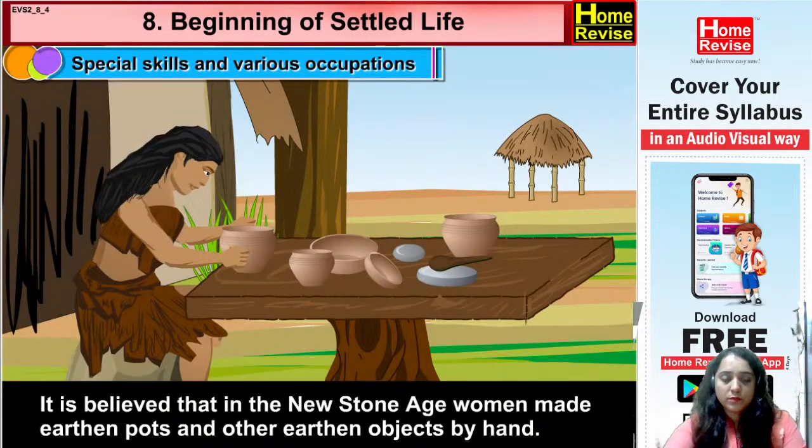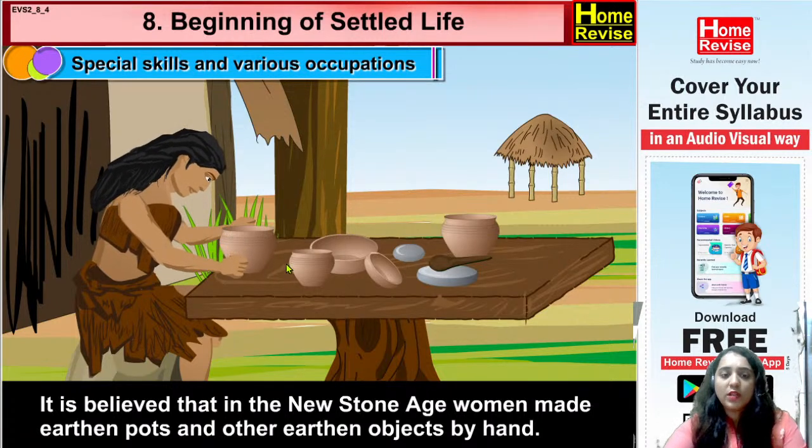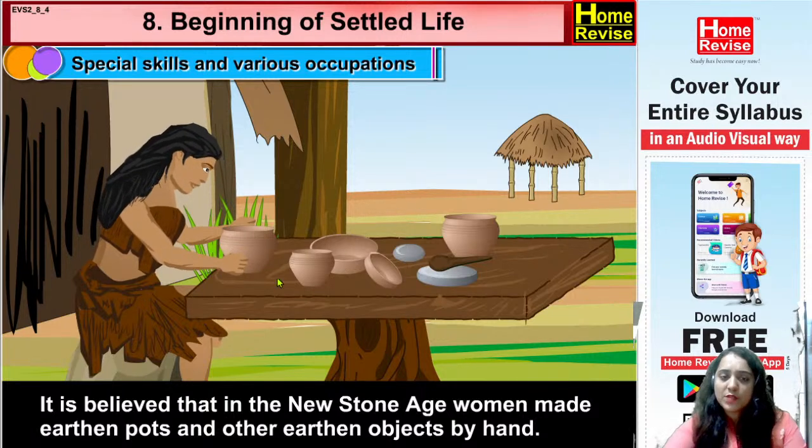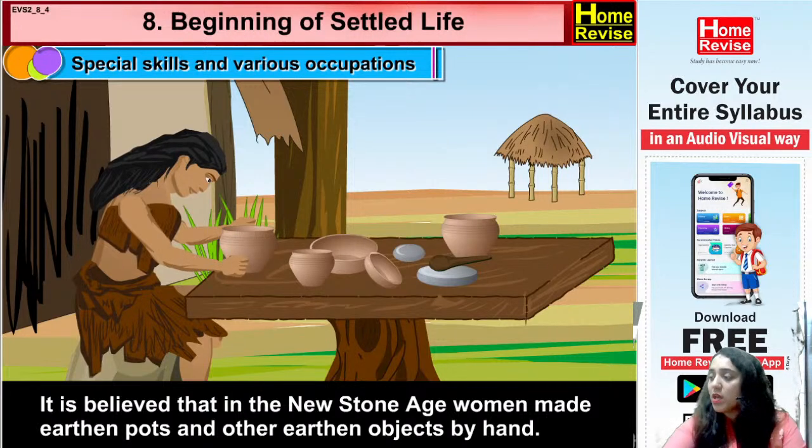Next one. It is believed that in the New Stone Age, women made earthen pots and other earthen objects by hand. Okay, so all the earthen pots and other equipment required for cooking were made with the help of hands. There were no wheels and such things in use at that time. Okay, next one.